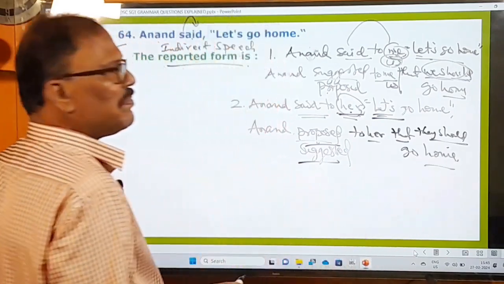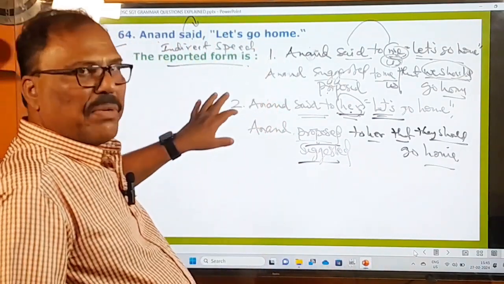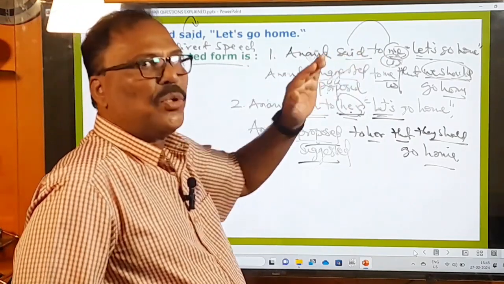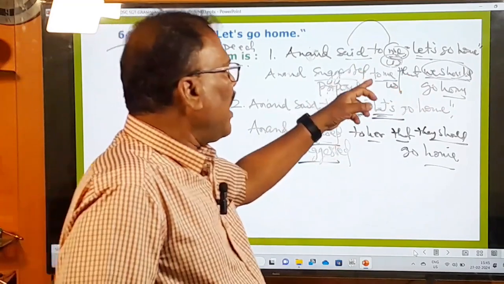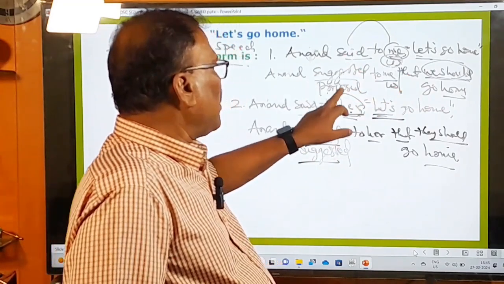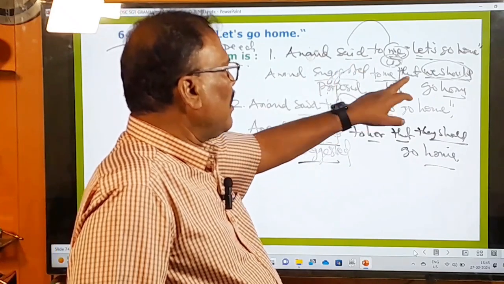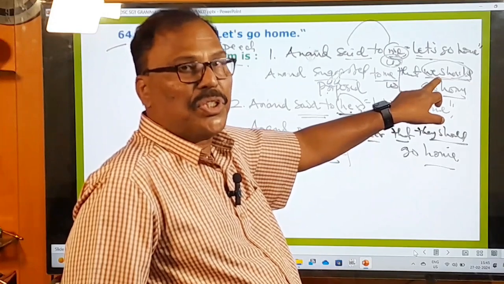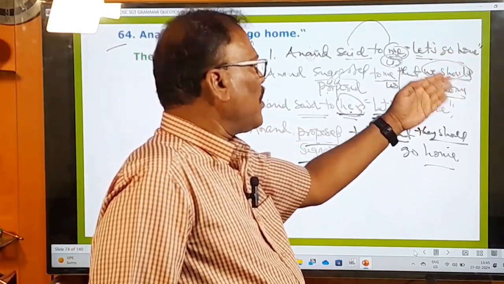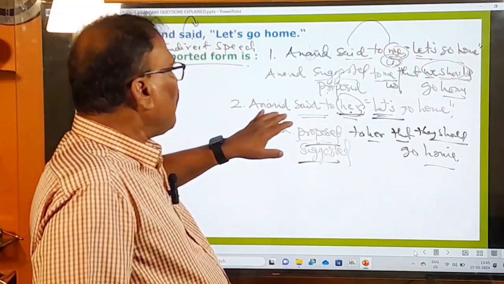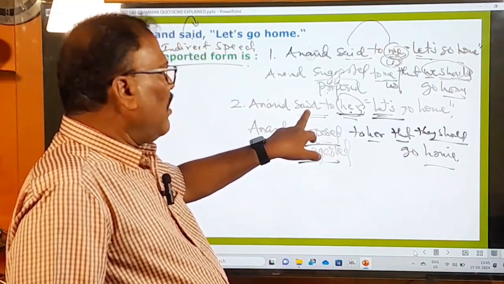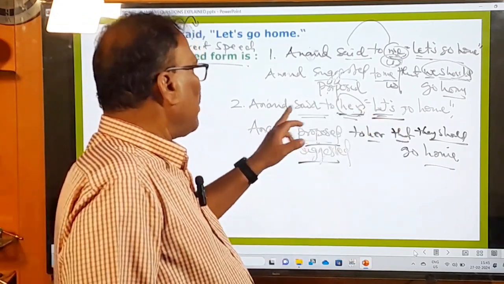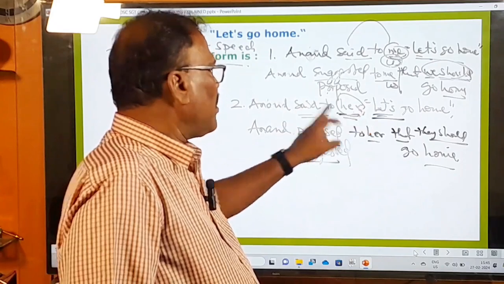See, two situations I have mentioned here. If after the reporting verb said there is to me or to us, first person singular and plural, then you have to turn this said into suggested or proposed, use to me or to us as a connecting word, and turn "let's" into "we should." Afterwards, whatever the sentence is, you write as it is: go home, no problem. So suppose after this reporting verb said, the objects are in the second person or the third person. See, Anand said to her, Anand said to him, Anand said to them, they are all what?